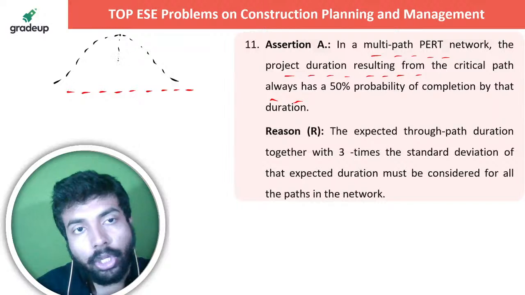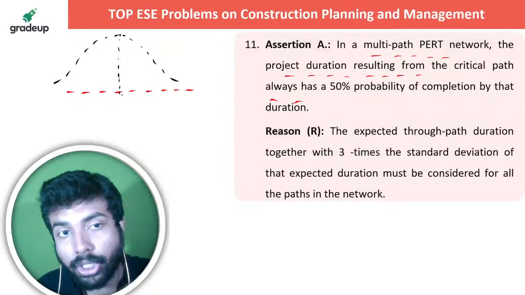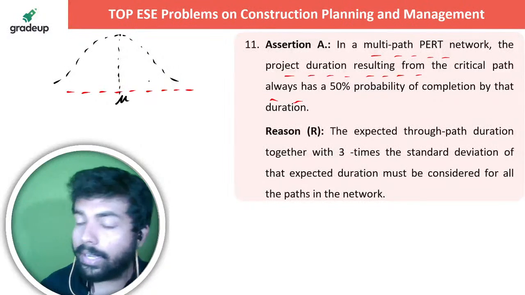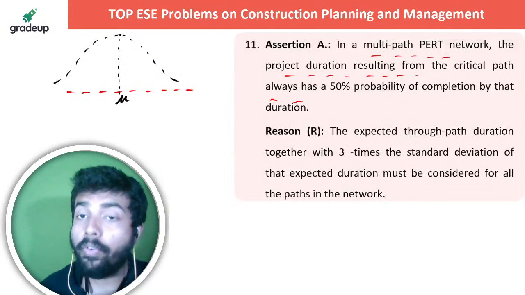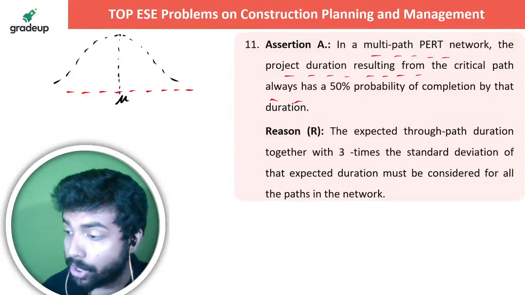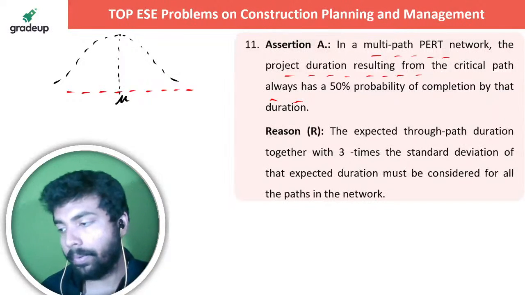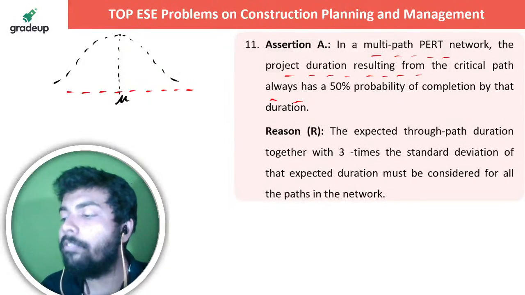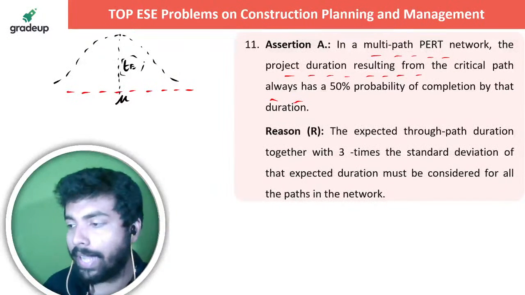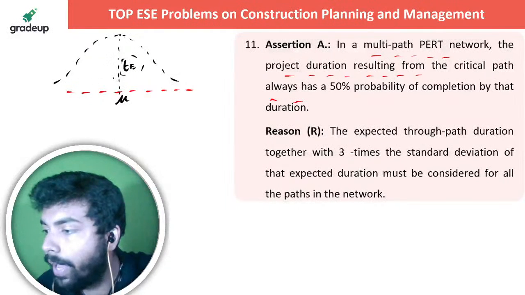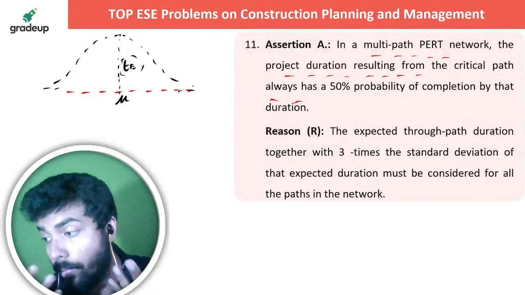Normal distribution में जो बीच का वैल्यू होता है that is actually the expectation, that is known as expectation or mu you can say, and that is correct, that is the project duration resulting from the critical path always has a 50% probability of completion by that duration. ये बिल्कुल सही जवाब है. This is absolutely correct because this is expectation. Expectation means the mean value, expected value, TE जो हम बोलते हैं, expected value of the full project that has always 50% probability. तभी तो वो बीच में है. This is 0%, this is 100%, 50% जो है बीच में रहता है mean value, normal distribution.